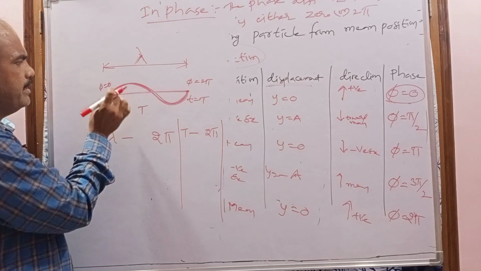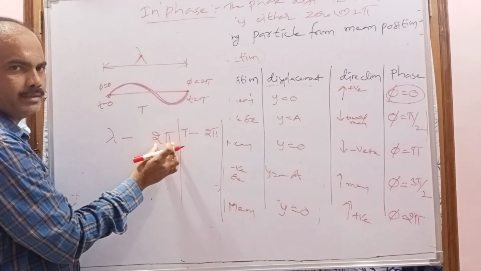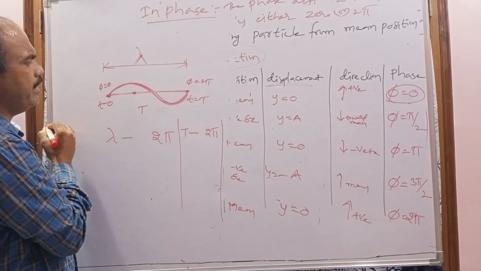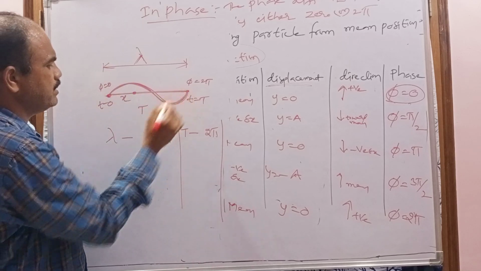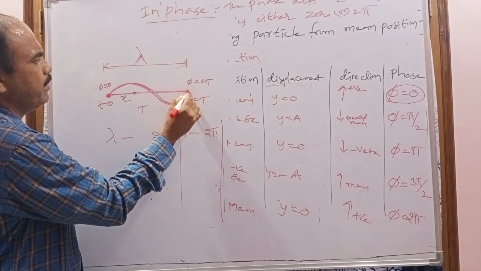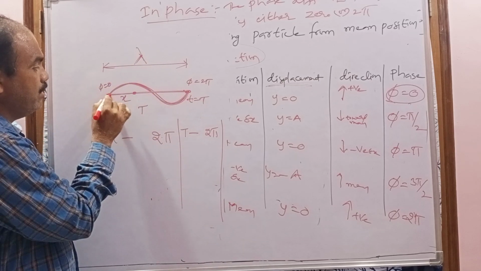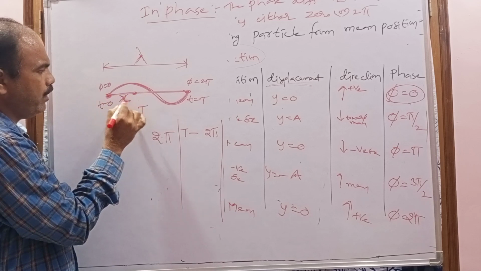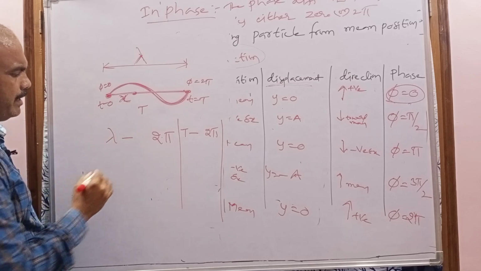So if the distance between the two particles is lambda, the phase difference is 2 pi. Then I want to calculate the phase difference between two particles separated by distance x. This is the phase difference 2 pi when these two particles are separated by how much distance? Lambda. But I want to find the phase difference between these two particles separated by distance x. How do I get it? Simple, by doing a simple cross multiplication.